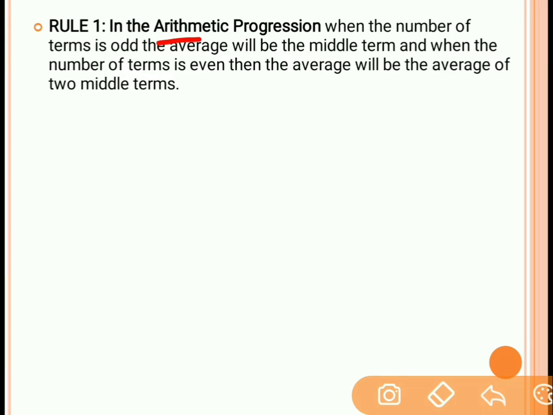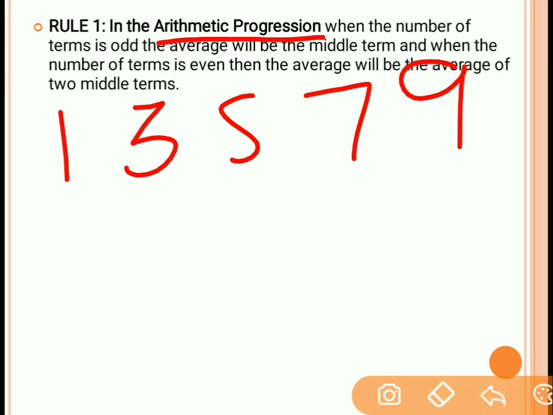Now, first of all, we need to understand this term arithmetic progression. What is this term? For example, you have a group of data. Let's say that group of data is 1, 3, 5, 7, 9. So this is a group of data which consists of 5 numbers. Now, if you arrange those numbers in an increasing order, that is 1, 3, 5, 7, 9. You can arrange the data in increasing or decreasing order, either way, but the numbers should be in a proper order.